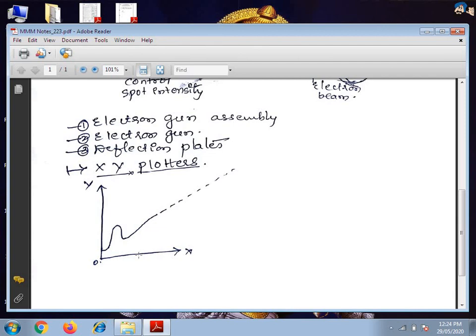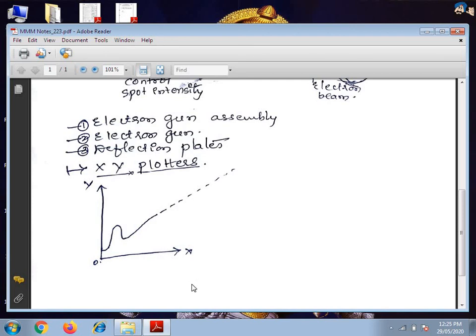Okay, the signals are attenuated to the full scale range of the plotter. The signal then passes to a balance circuit where it is compared with an internal reference voltage. Then the difference between the input signal voltage and the reference voltage is fed to the chopper, which converts the DC signal to an AC signal.